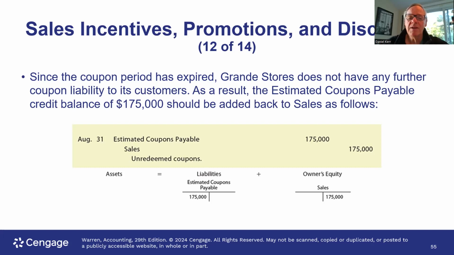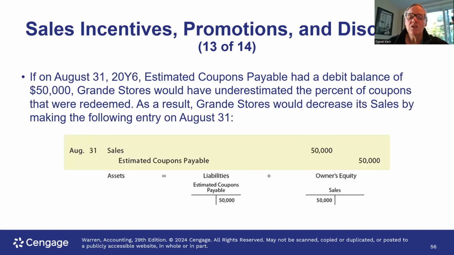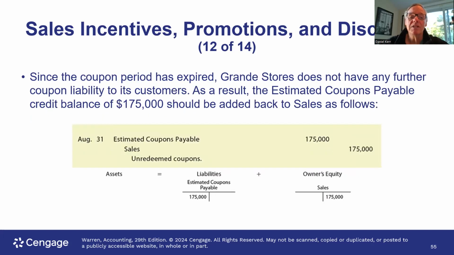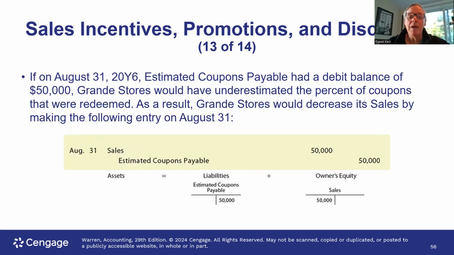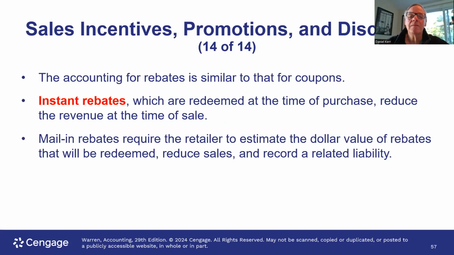So probably we overestimated the amount of the coupons that were going to be redeemed. Let's assume we underestimated the amount of the coupons that were going to be redeemed. Let's assume there was a $50,000 balance in there because they actually redeemed more than we had estimated. So then we get to bring the estimated coupons payable down to a zero balance. We have to actually credit it by $50,000. So we reduce sales, and we credit the estimated coupons payable account to bring that down to a zero balance. Right? So we also have rebates, and these are recorded at the time of sale, just like an internet coupon. So we reduce revenue at the time of sale.